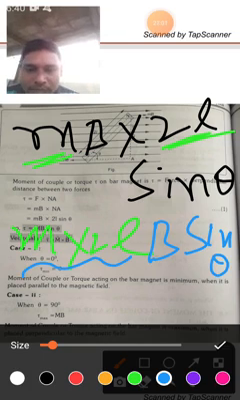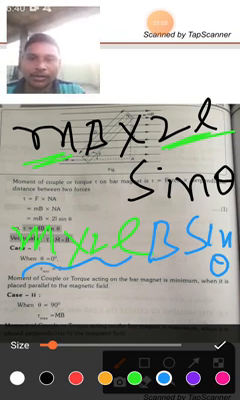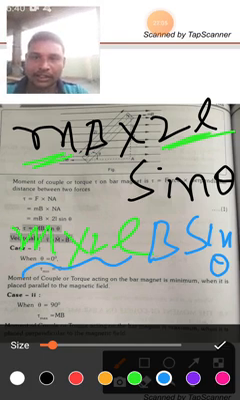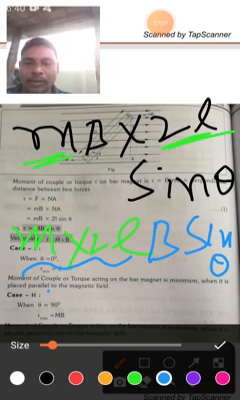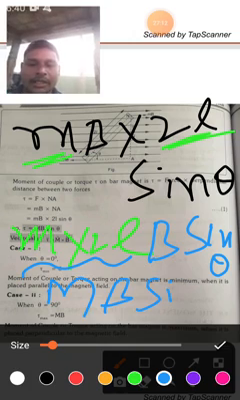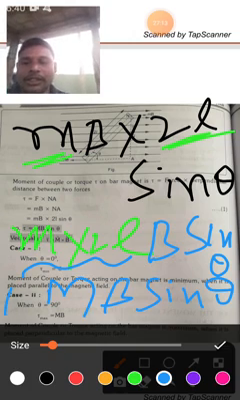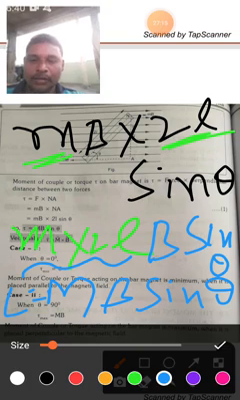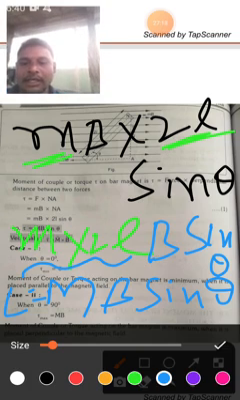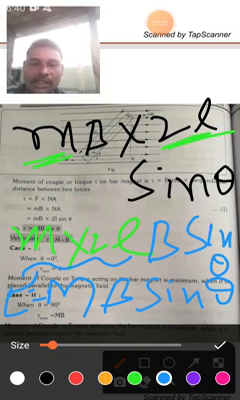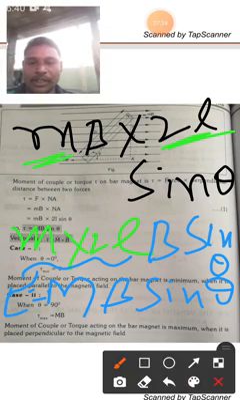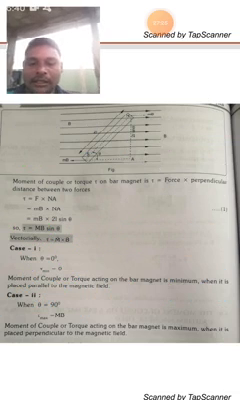What is the meaning of M into 2L? The product of pole strength and length of the bar magnet is nothing but the magnetic moment, capital M. So tau equals MB sin theta. This is the final derivation for the moment of couple or torque. This is the way we derive the moment of couple acting on the bar magnet placed in a uniform magnetic field.